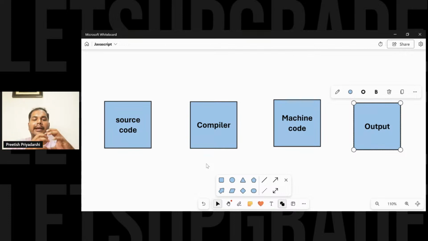Then we do not need to translate the same code again and again into machine code. This is how the compiler saves time by optimizing loops. The loop body is not translated multiple times, which saves a lot of time.